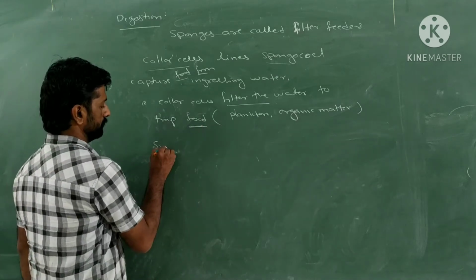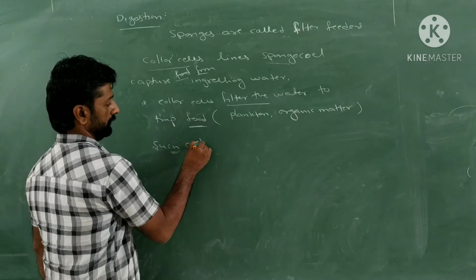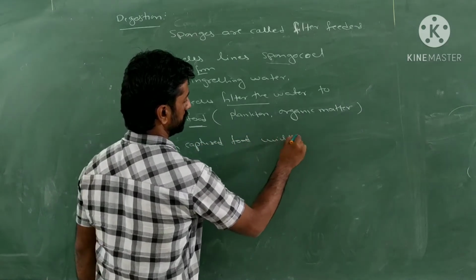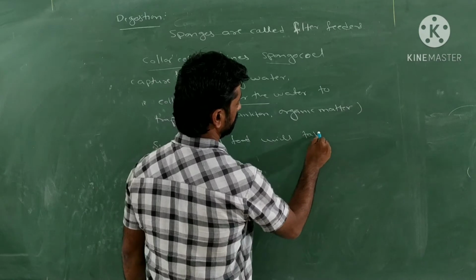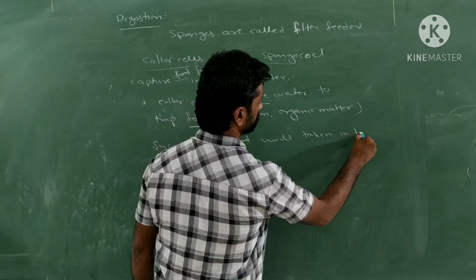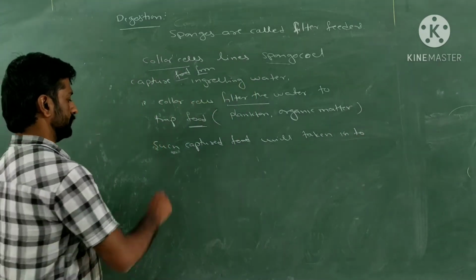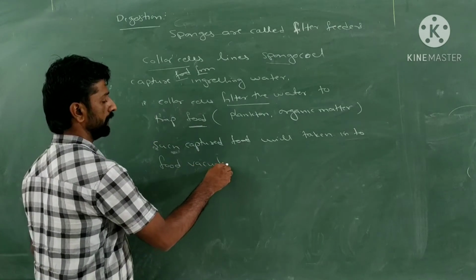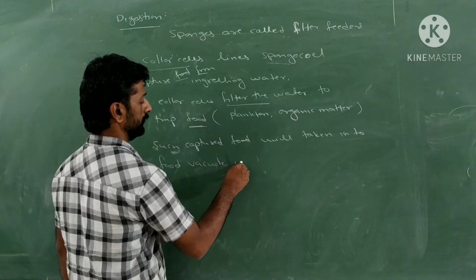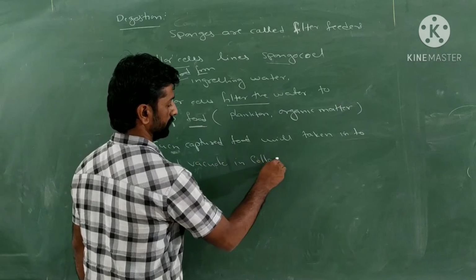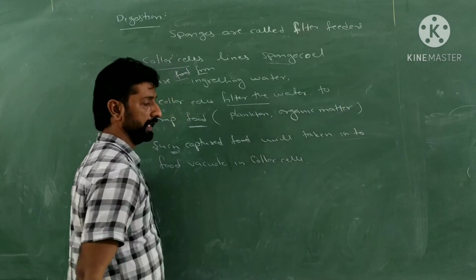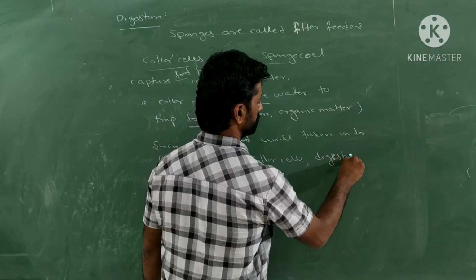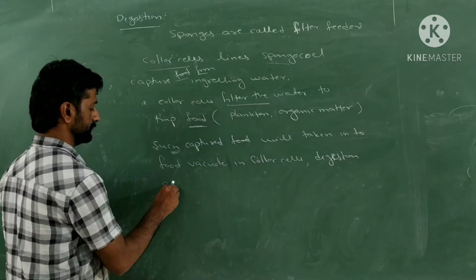Such captured food will be sent or will be taken into the food vacuoles or contractile vacuole in collar cells, and digestion takes place within them, and digestion occurs within these cells.